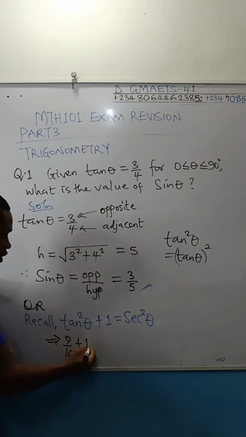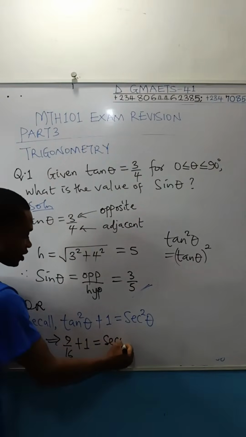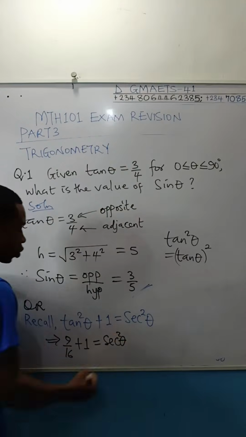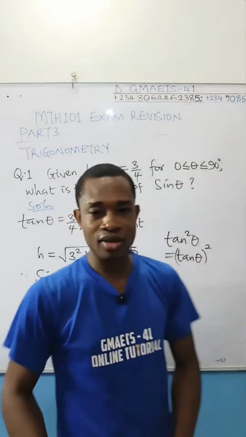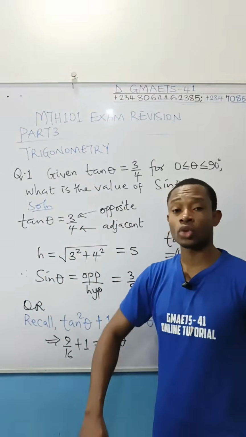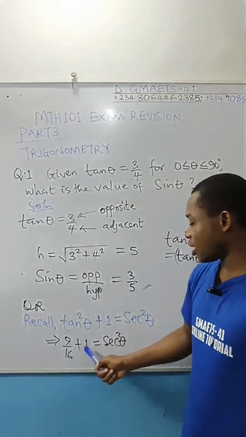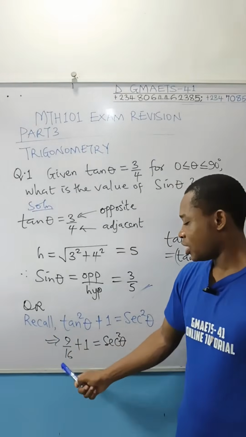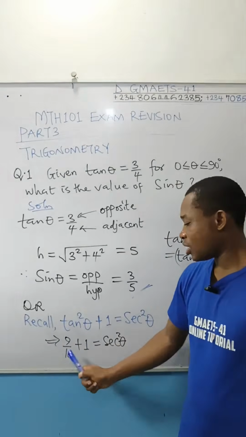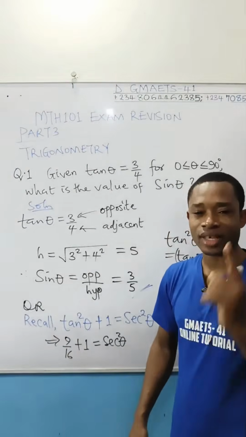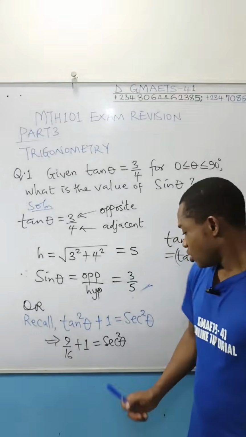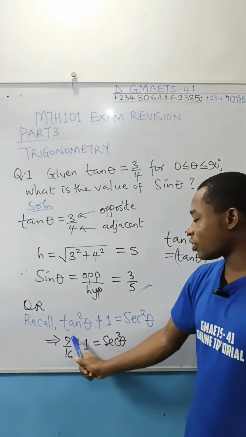Then add 1 to it, make it equal to square sec theta. Now you can work out the LCM of this. If you work out the LCM of 9 over 16 plus 1, the fastest way of adding a fraction to a whole number is denominator times whole number, add the numerator. 16 times 1 will give you 16. Add 9, you get 25. So this whole term is 25 over 16, which means that square sec theta is equal to 25 over 16.